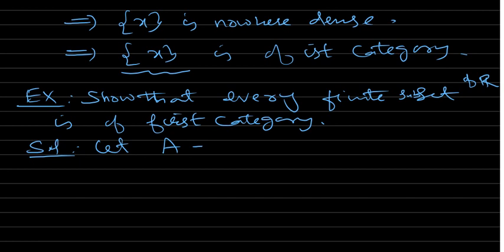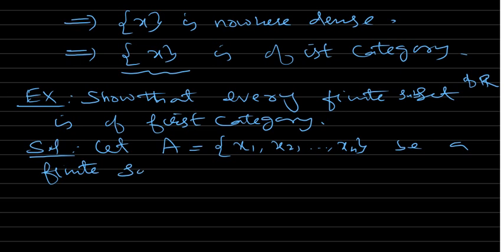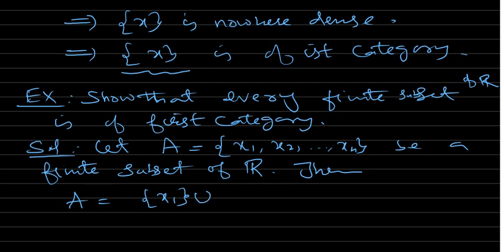Let A be a finite subset of R, consisting of n elements. Then A can be written as the countable union of singleton x1, singleton x2, up to singleton xn, and each singleton set is nowhere dense. So that means A is a countable union of nowhere dense sets,